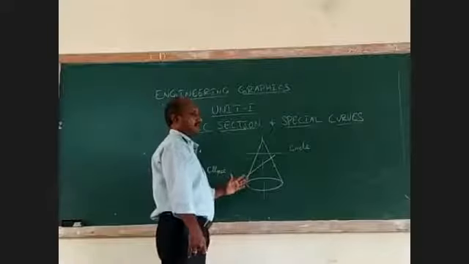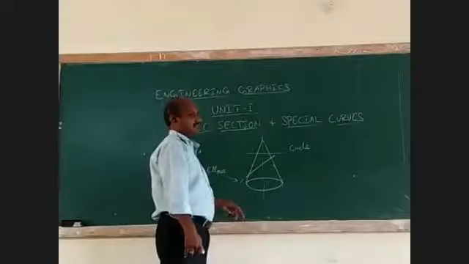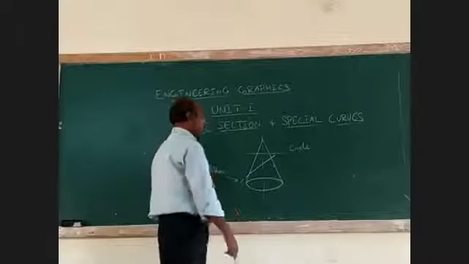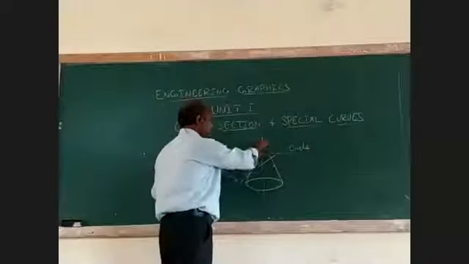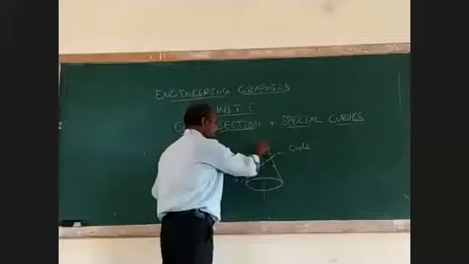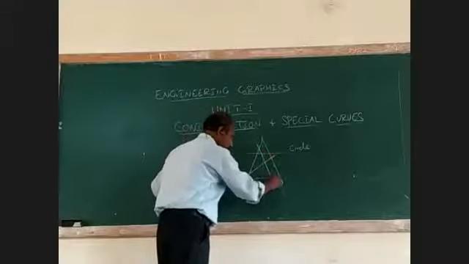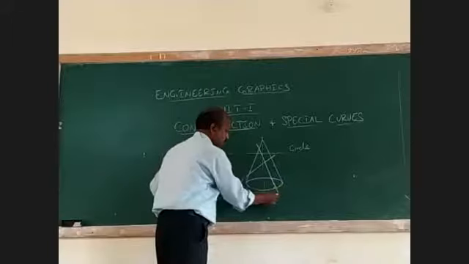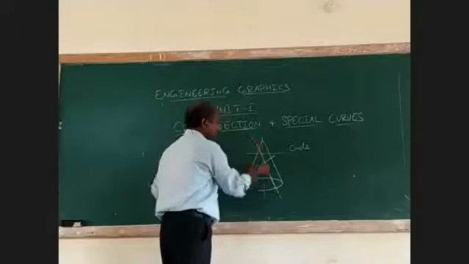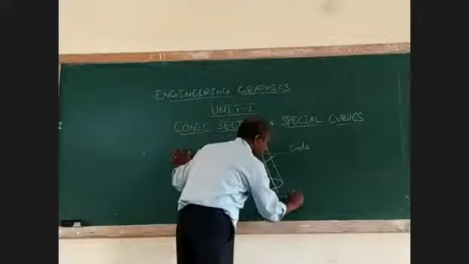When the cutting plane is parallel to any one of the generators, for example, if the cutting plane is parallel to the generator line, then we call the curve a parabola.